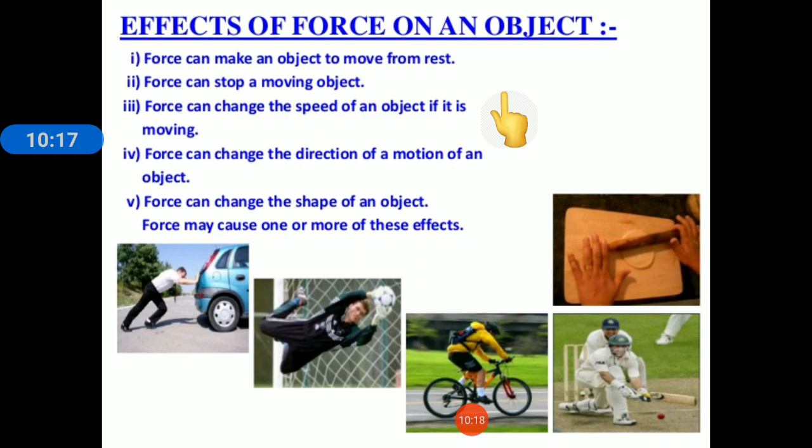Force can stop a moving object. While playing cricket, if the player wants to stop the ball, he needs to apply force on the ball to stop it. So in order to stop anything, we need to apply force.